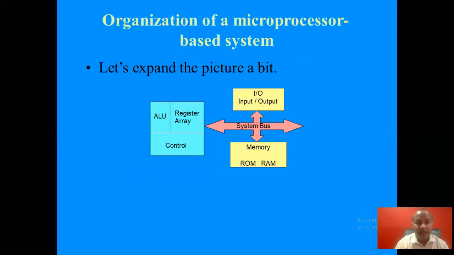Now we will expand the picture of the block diagram. Instead of microprocessor, we'll write ALU, register array, and control unit. Input, output, and memory are as they are. Now here we are using the system bus. The system bus is a connection between the input and output devices, microprocessor, and memory.